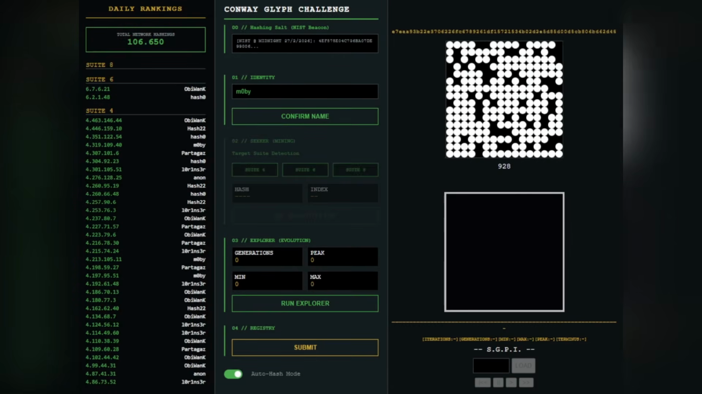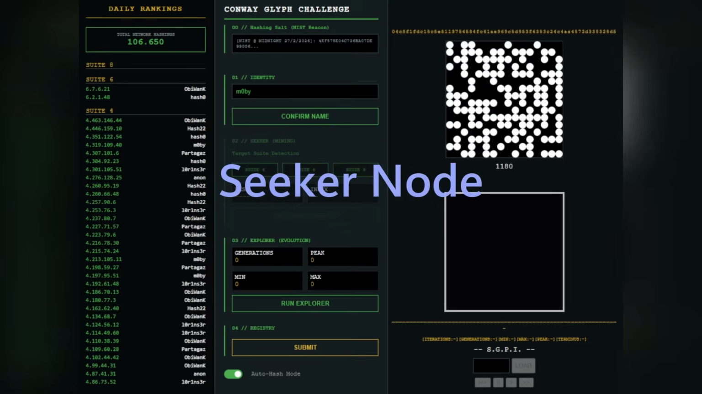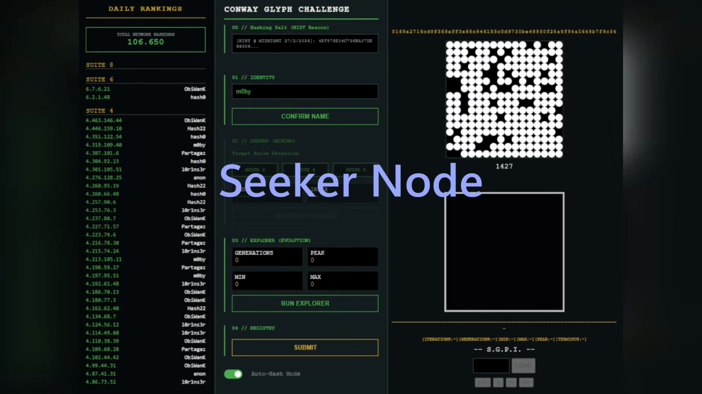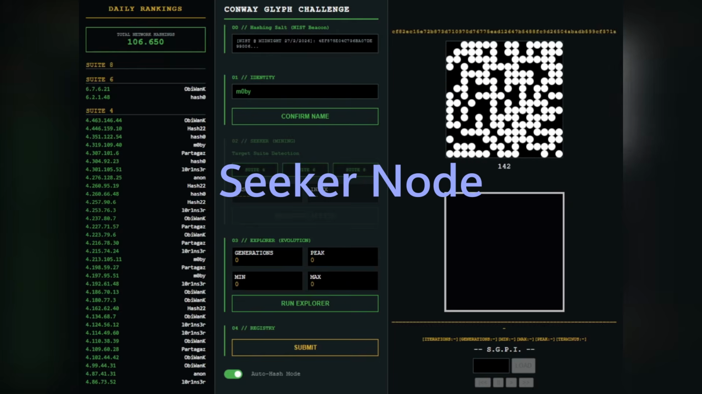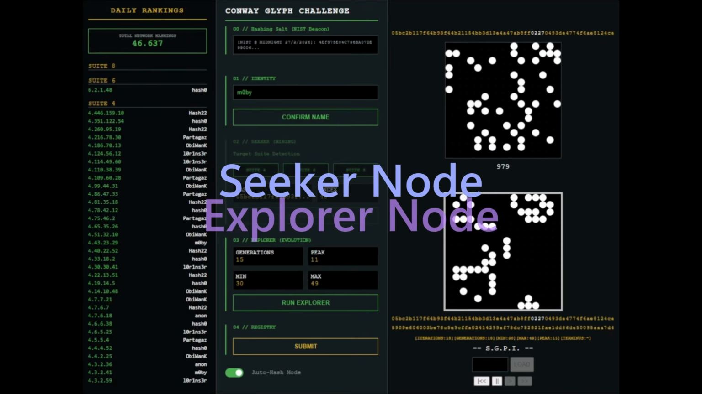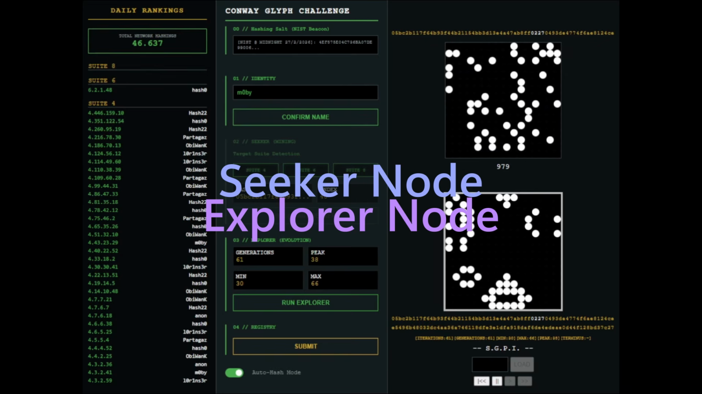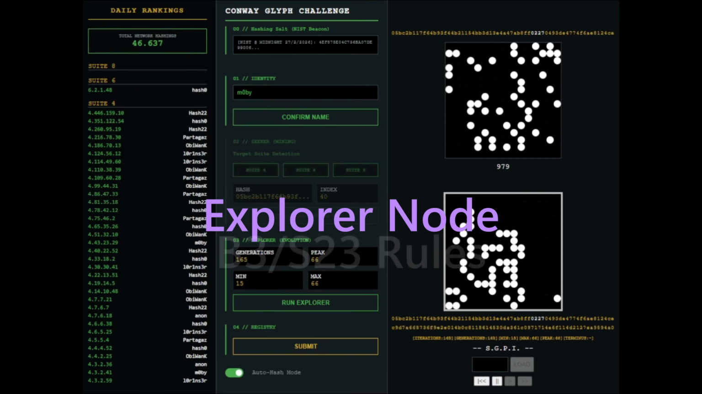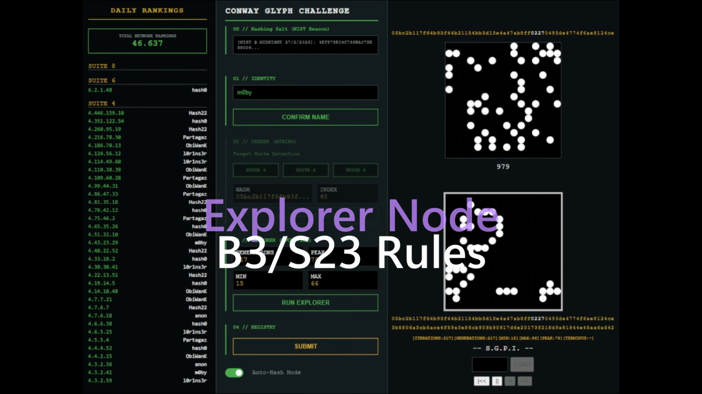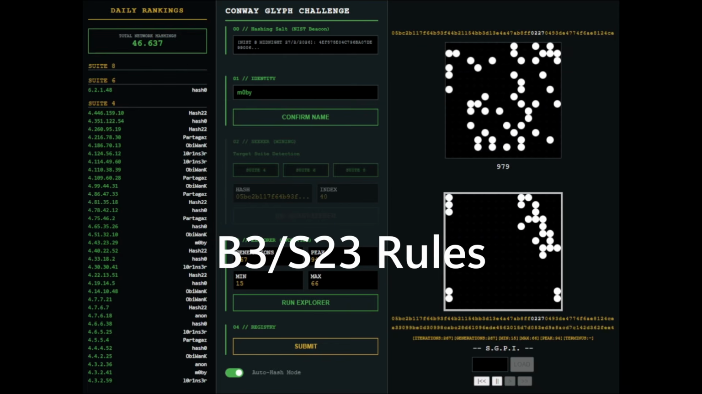The top canvas is the seeker node, which sifts through arbitrary Game of Life configurations and calculates the hash values. Once the seeker finds a pattern whose hash value contains today's date, it transfers the configuration to the explorer node on the bottom. On the explorer node, the Game of Life pattern is evolved according to B3S23 rules, and its properties are calculated, the most important one being the number of generations your pattern lives before it terminates.